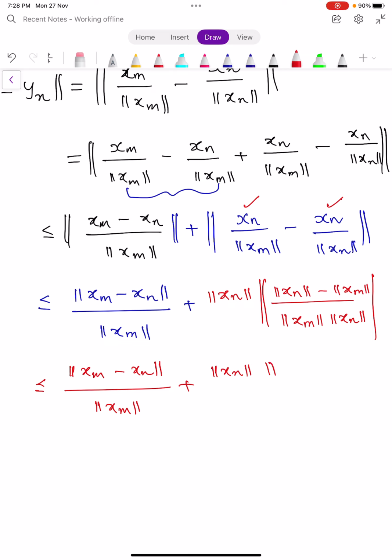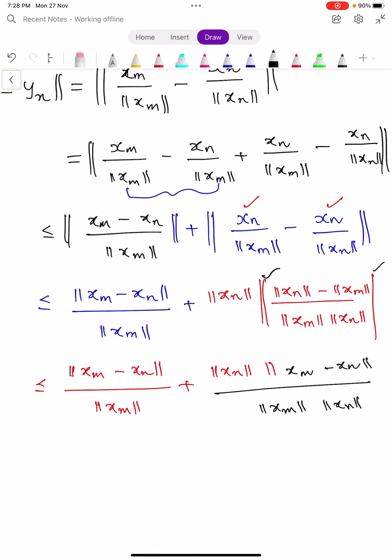into norm. The norm is a non-negative function, so you can write norm of xm minus xn, because it is a non-negative function, divided by norm xm into norm xn. Here observe that we remove this norm, that's why we get less than or equals to.